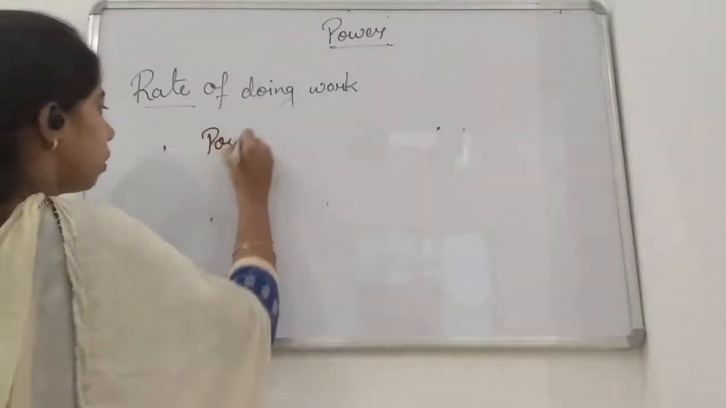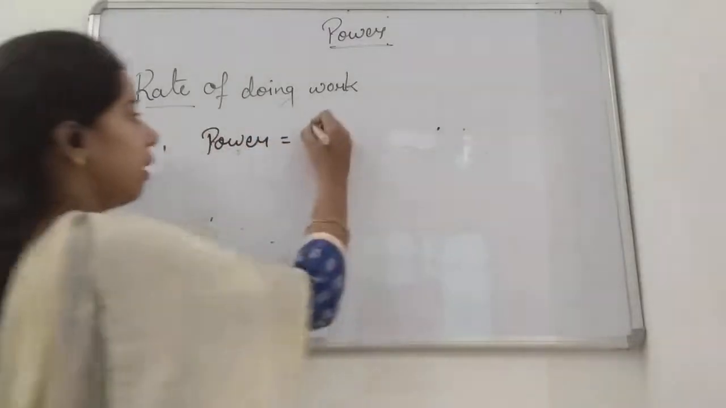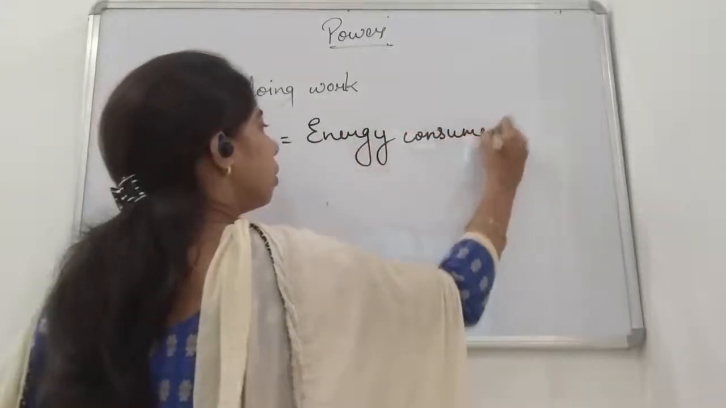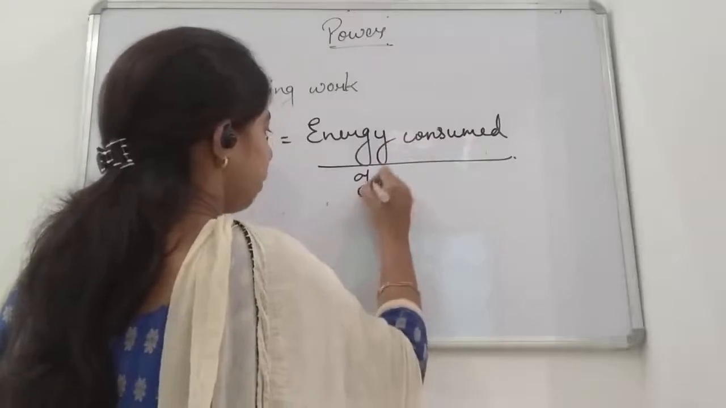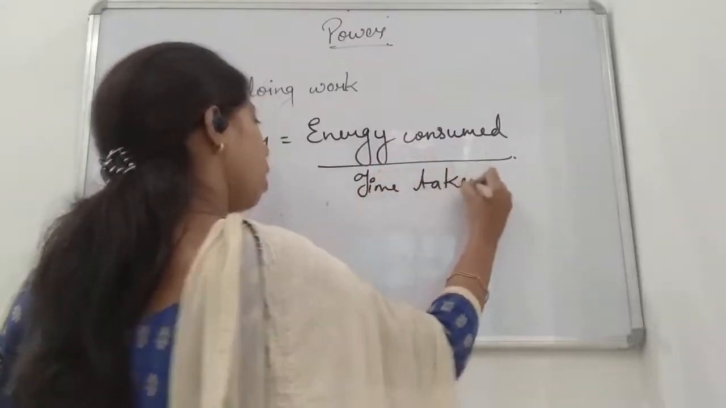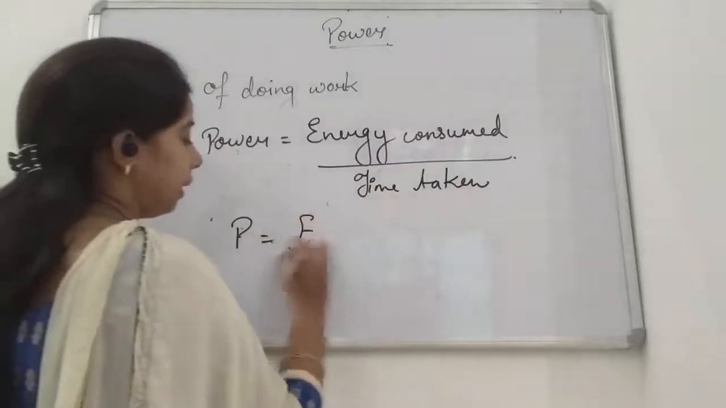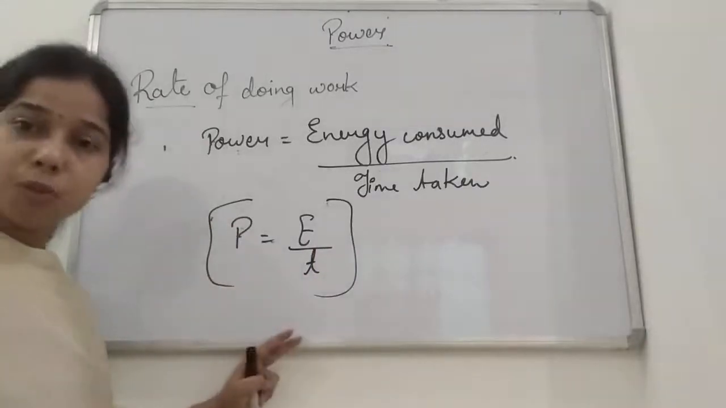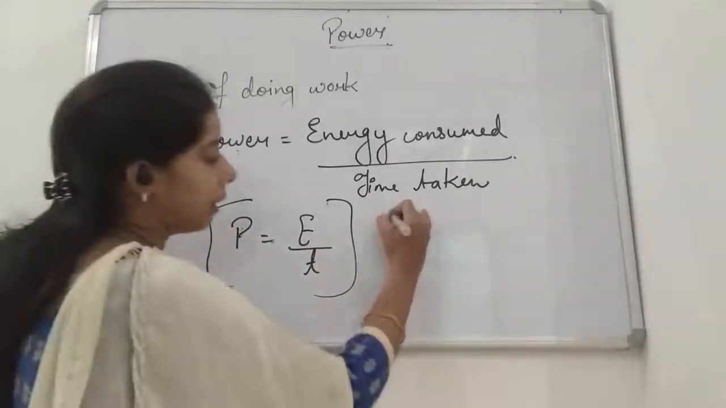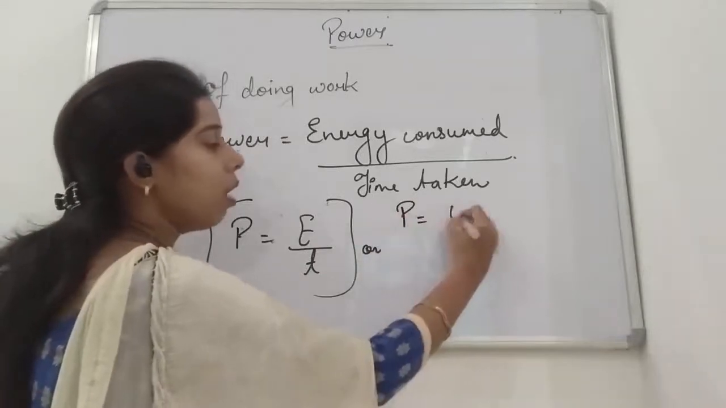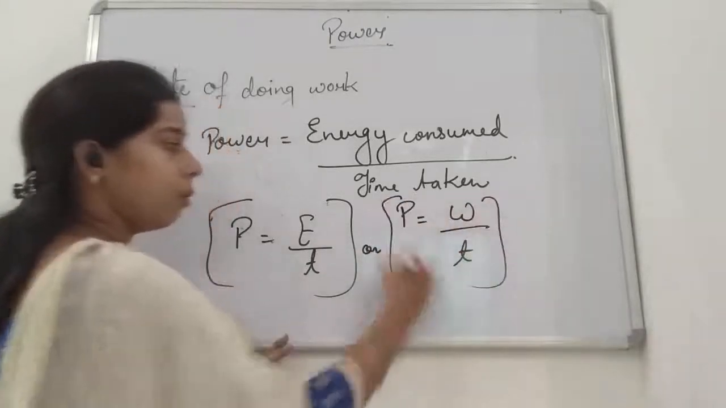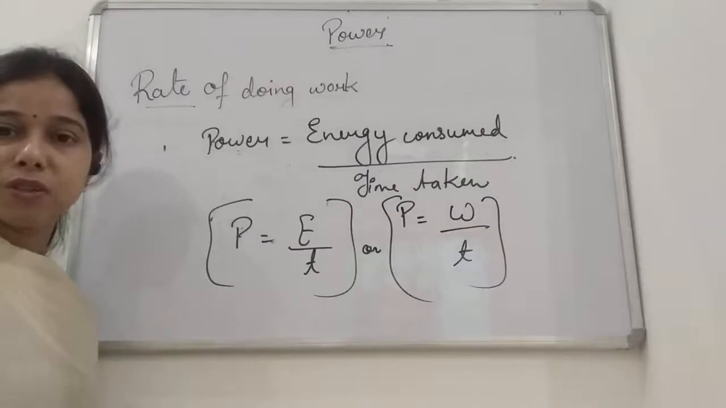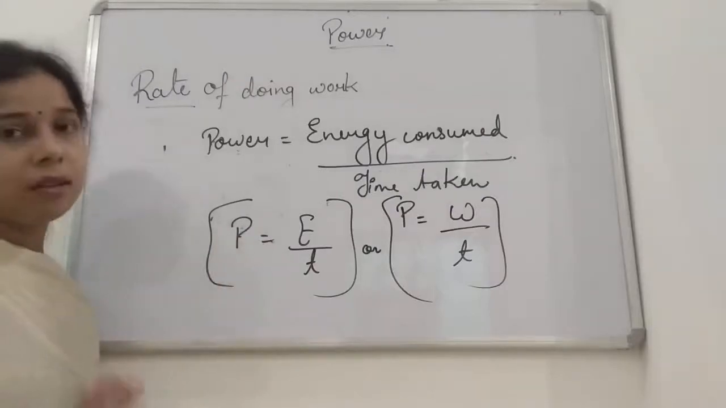power is equal to energy consumed upon time taken, or power is equal to E upon T. So either you can write power is equal to energy consumed per unit time, or you can write power is equal to work done per unit time. Both are the formula to find the value of the power. You can take it with respect to the energy or with respect to the work. Both are the same thing, student.